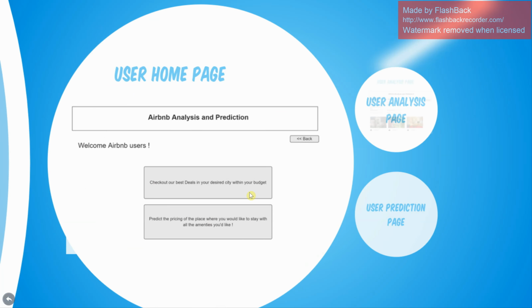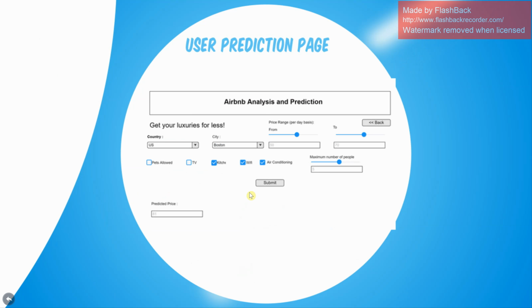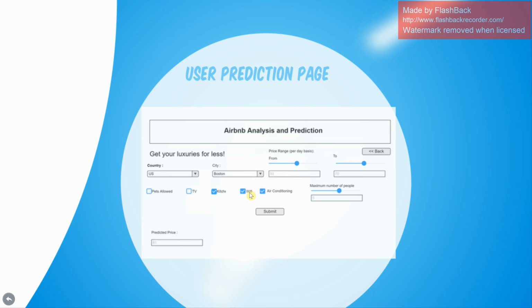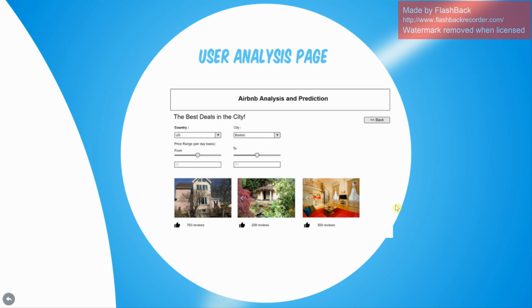Our analysis page looks like this. According to the city, since the country is restricted to the US, it's going to be US, and the city is going to be any city that is in the dataset. Besides that, we have the user prediction page. This is how our prediction is going to look. Our analysis tells us, according to the city, which are the best 3 listings in the place.